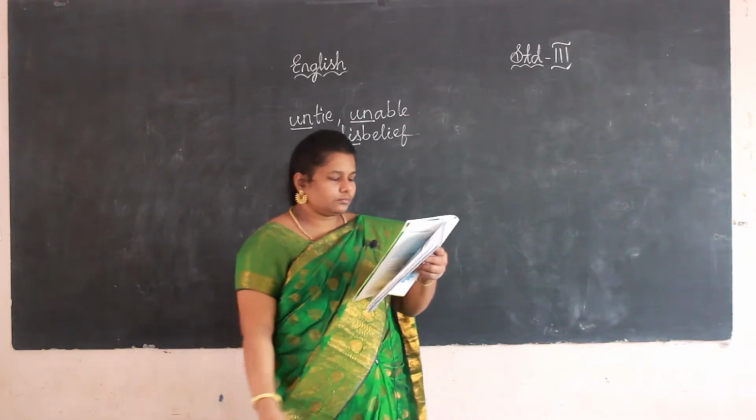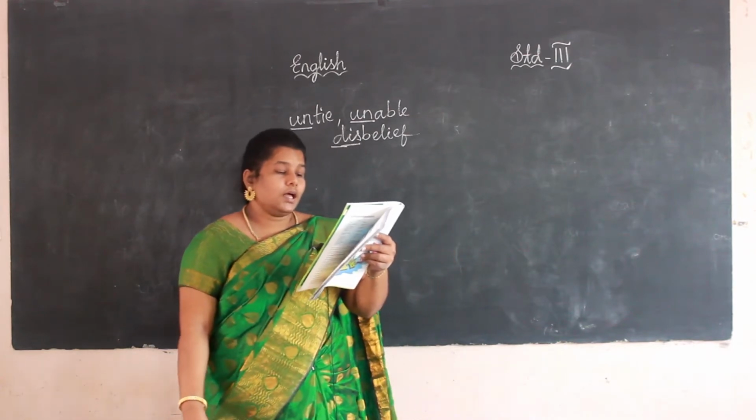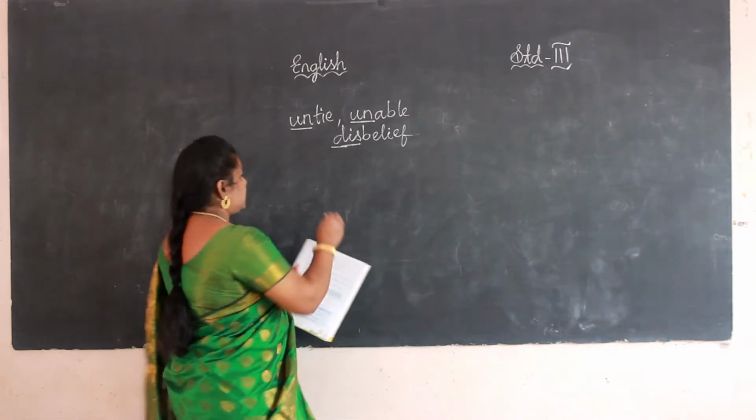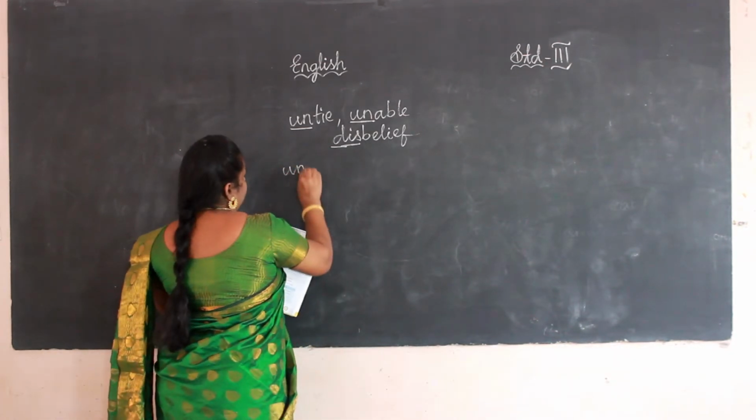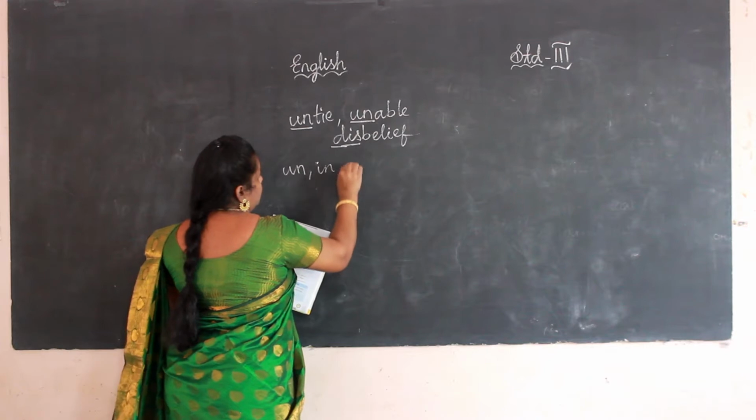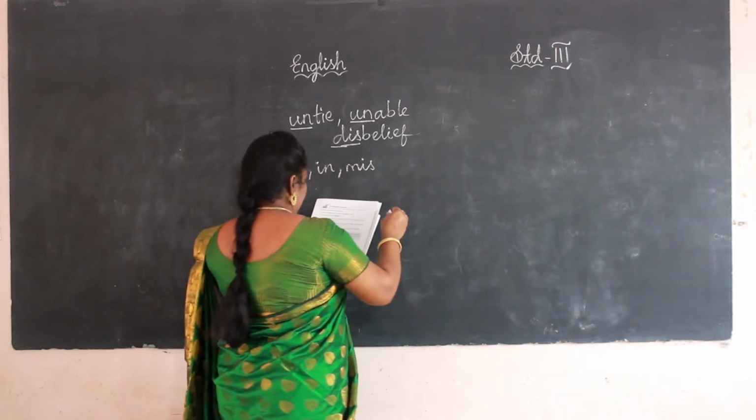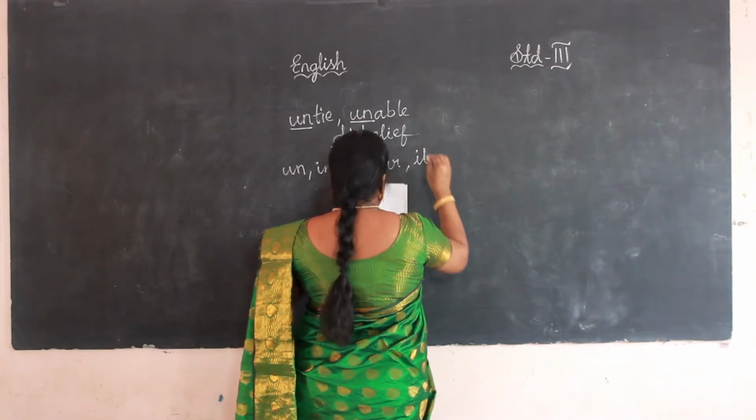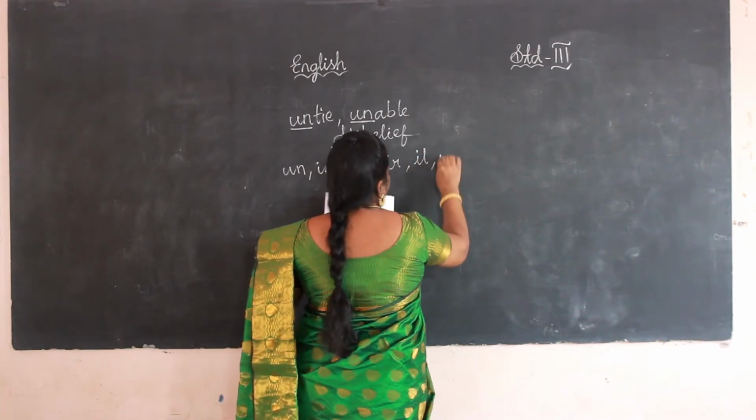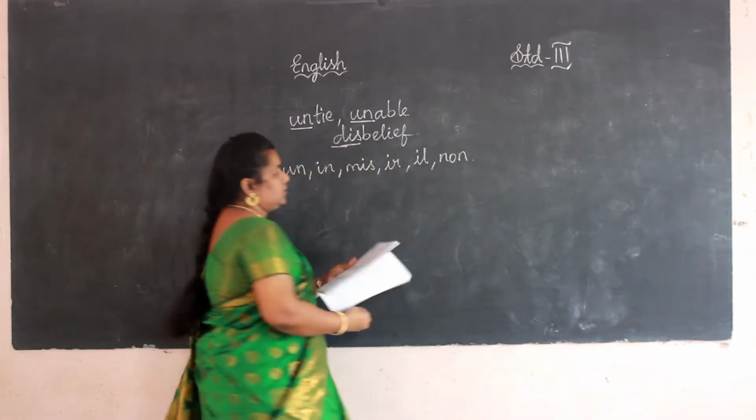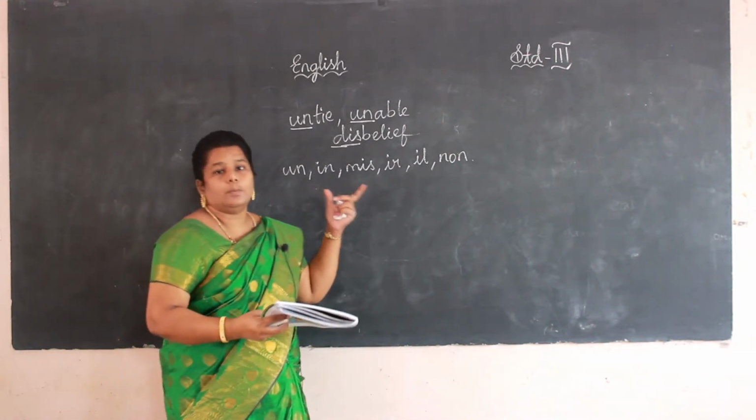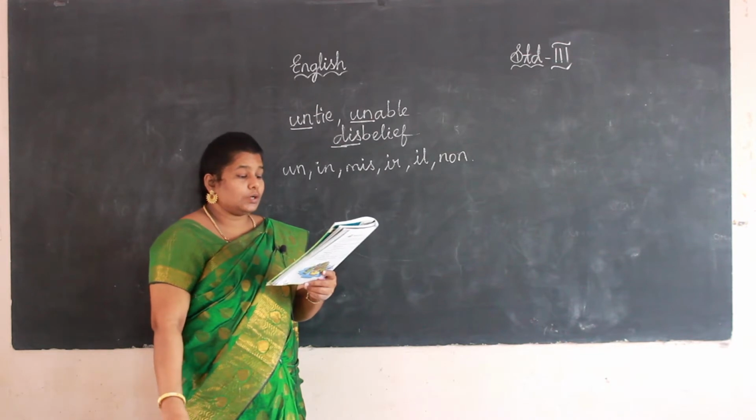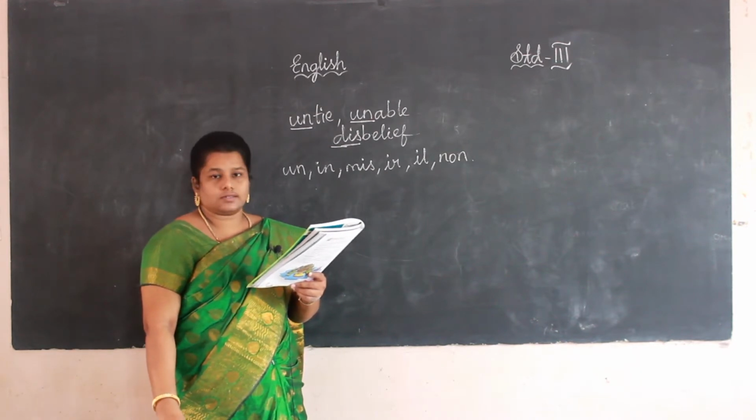Next one. See in the blue box. Prefixes such as un, in, mis, ir, ill, and dis. This group of words are prefixes, added to words to create their opposites.